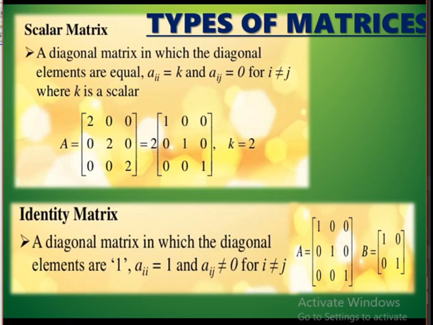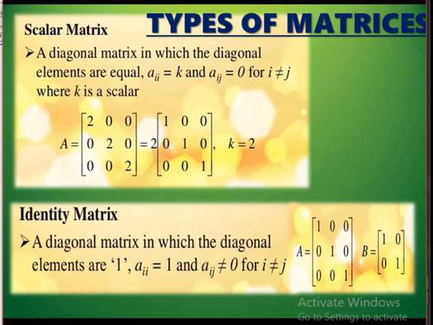Then scalar matrix. A scalar matrix is a diagonal matrix, and a diagonal matrix is a square matrix. Therefore, a scalar matrix should also be a square matrix. A scalar matrix is one in which the diagonal elements are equal.